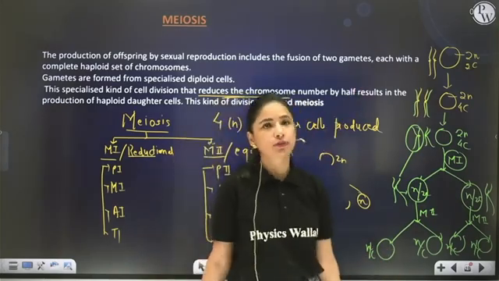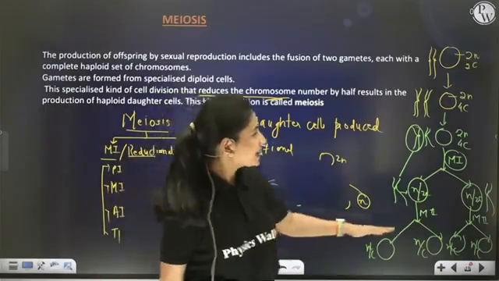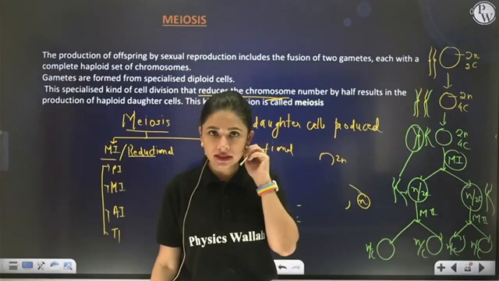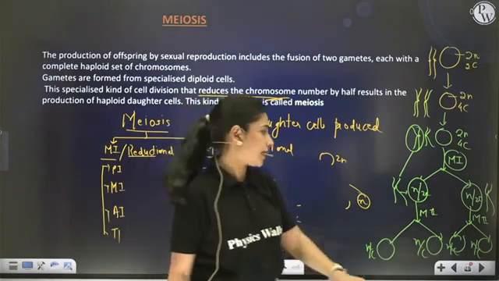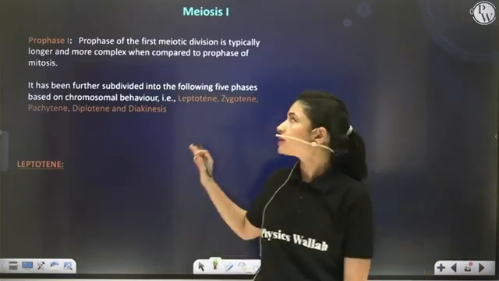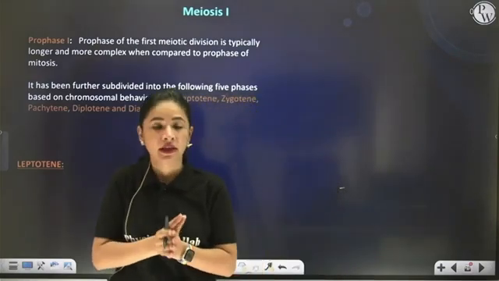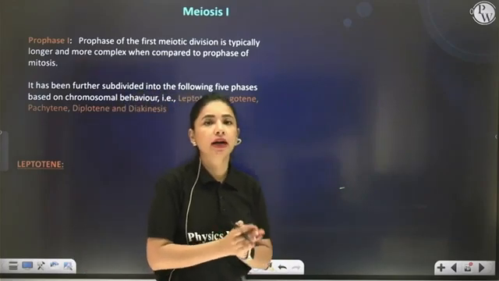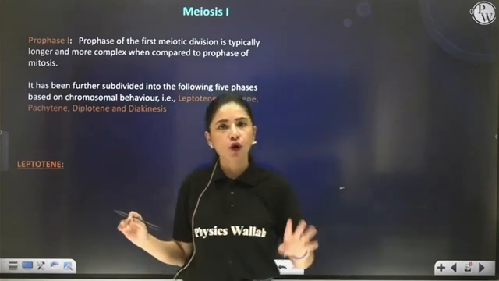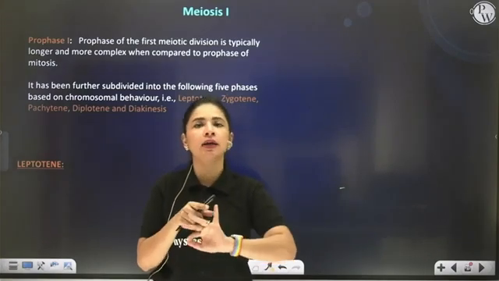Now how this whole process takes place, we are going to discuss that. So I hope that this chart is clear to everybody. Now how things are happening during meiosis, we are going to study all those steps one by one. So first let's start with meiosis I. Meiosis I is actually your reductional division, where the diploid cell is going to become reduced to haploid cells. Meiosis I is characterized by 4 different phases: Prophase I, Metaphase I, Anaphase I and Telophase I.